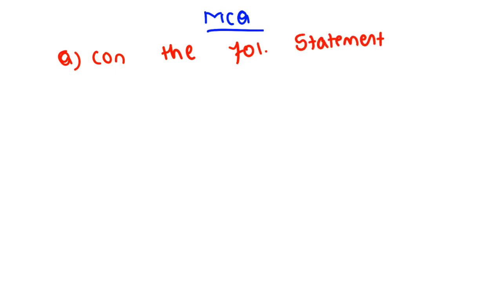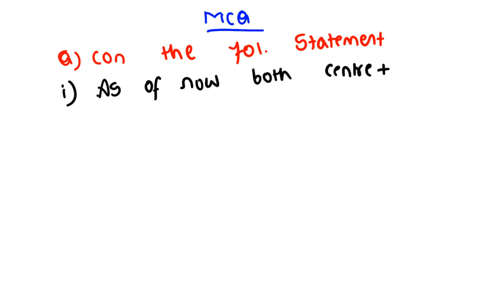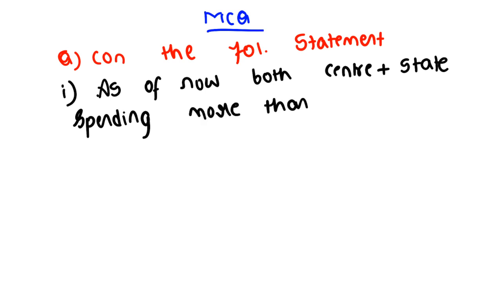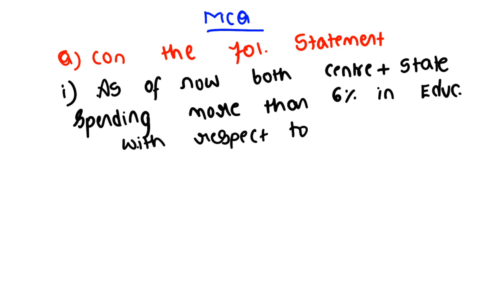The first statement: as of now, both center and state are spending more than 6% in education with respect to GDP. Clear? With respect to GDP, it says both center and state are spending 6%.